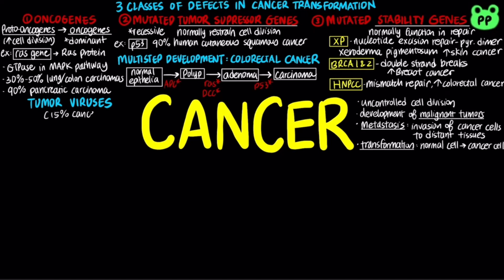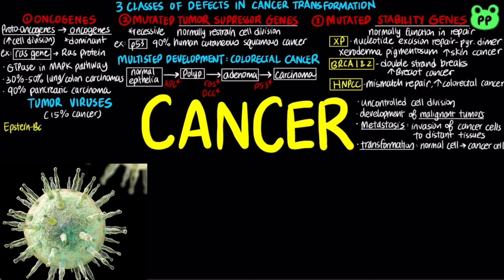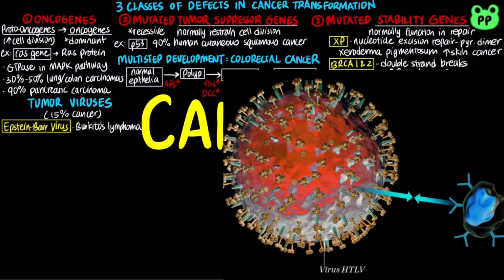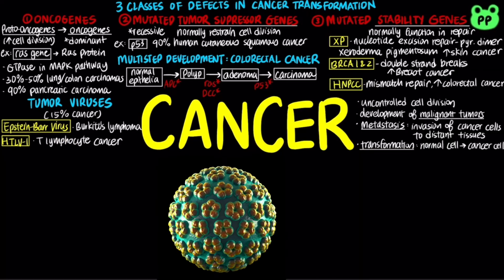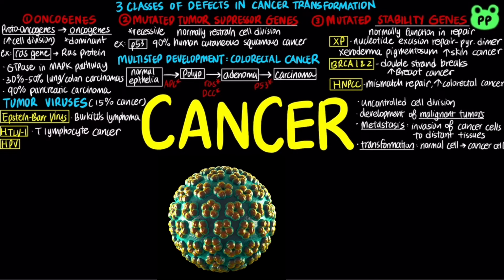In addition to mutations and genetic alterations, a number of tumor viruses account for 15% of cancer cases worldwide. Major tumor viruses include Epstein-Barr virus, abbreviated as EBV, which has been linked to Burkitt's lymphoma, a cancer of B lymphocytes in the lymphatic system. Human T lymphotropic virus, abbreviated as HTLV1, is associated with cancer of the T lymphocyte. Human papilloma virus, abbreviated as HPV, is associated with cervical cancer.